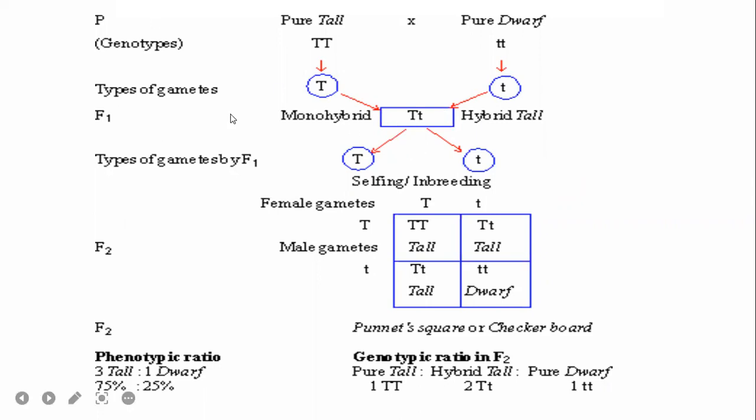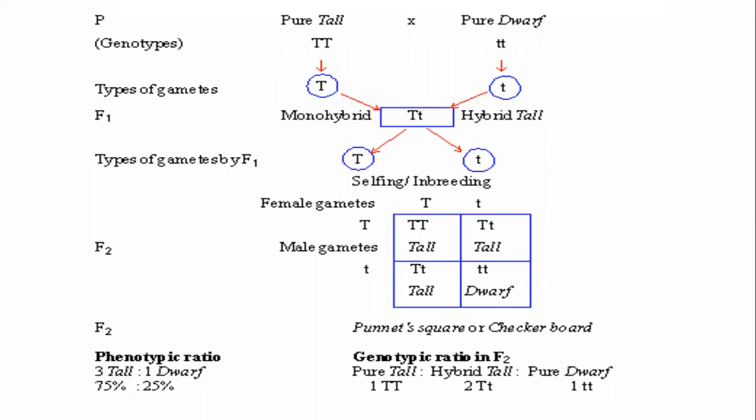The factor expressed in the F1 generation is the dominant factor. The factor which is expressed in the F2 generation is the recessive factor, meaning the factor which is not expressed in F1 but expressed in the F2 generation. So that's the first thing the law of dominance says.